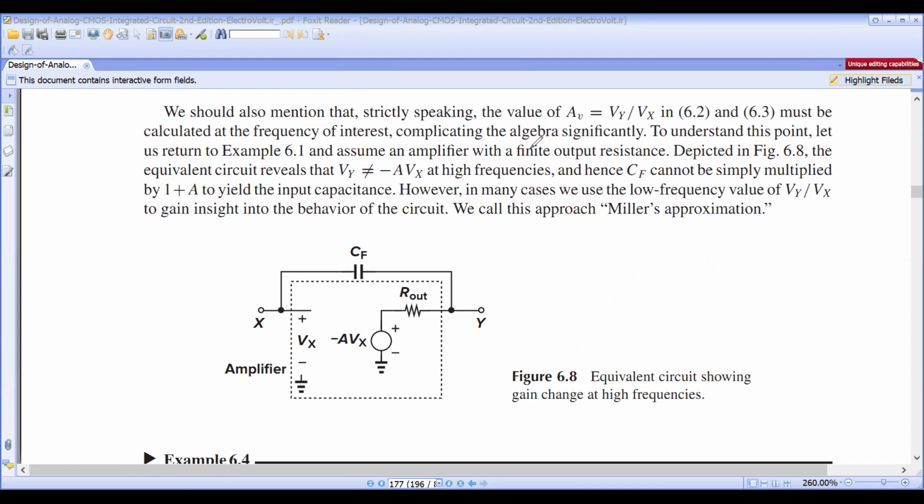Okay, so what happened? CF cannot be multiplied simply by 1 plus A to get the input capacitance. But at low frequency we can use the Vy by Vx to gain inside the behavior of the circuit. This is called the Miller approximation.